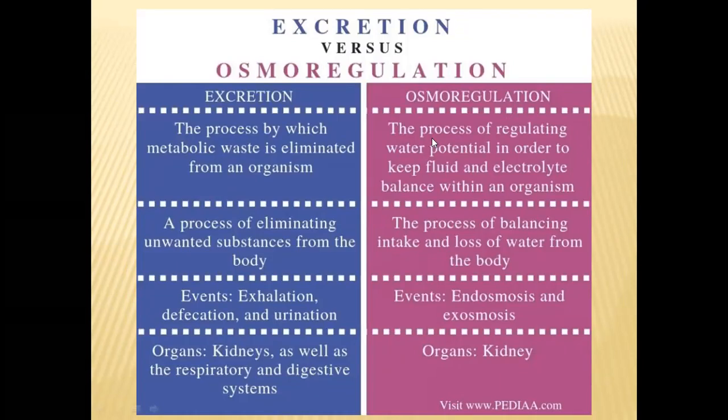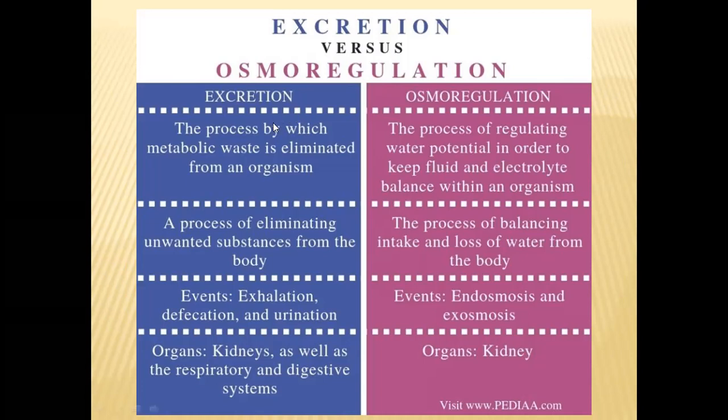Its function is to maintain constant osmotic concentration in the body fluid. At all times, the body fluid should be maintained at 300 milliosmoles per liter concentration. That is the duty of the osmoregulation process.